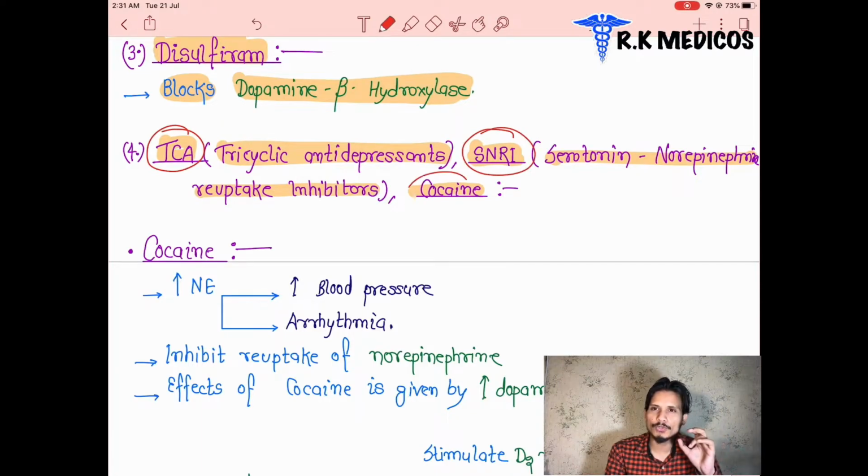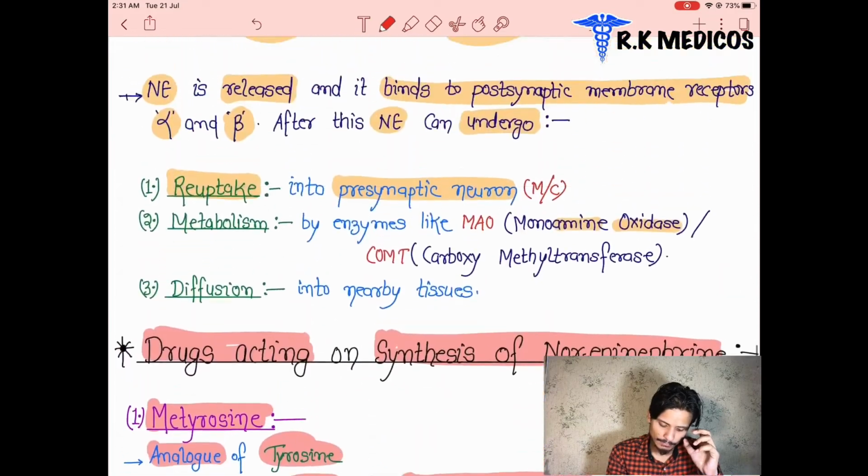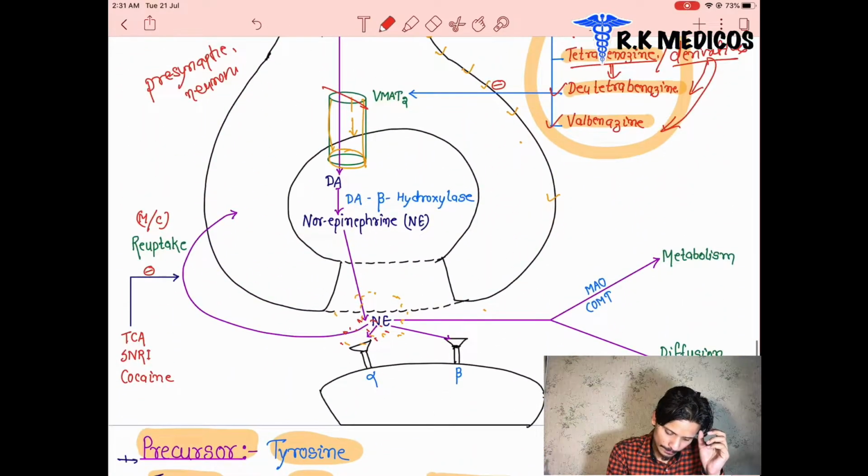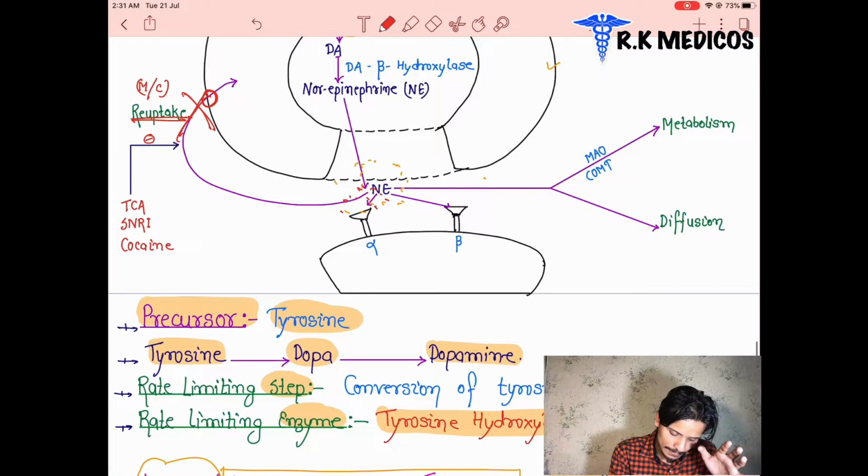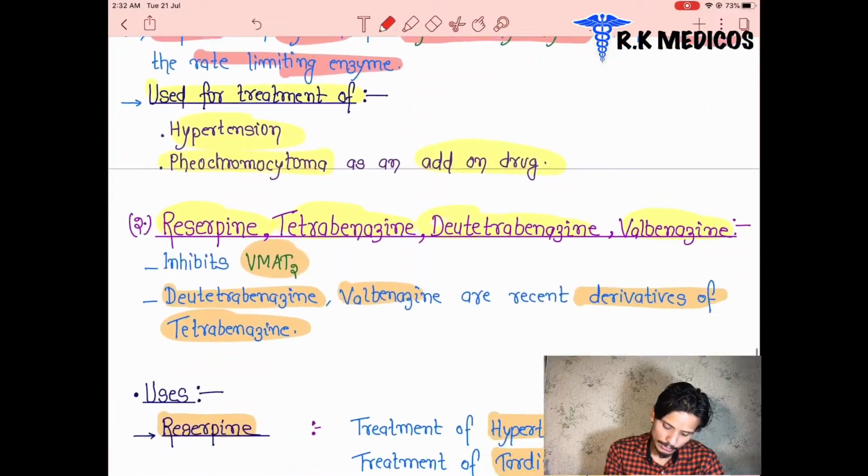They are going to inhibit the reuptake part of the cycle of synthesis of the neurotransmitter. We can see here these neurotransmitters are going for reuptake, and it gets inhibited. This reuptake pathway gets inhibited by the TCA, SNRI and the cocaine. These three drugs are going to inhibit it. So what is it? TCA, tricyclic antidepressant, serotonin norepinephrine reuptake inhibitor and the cocaine. These are the drugs which are going to inhibit them.